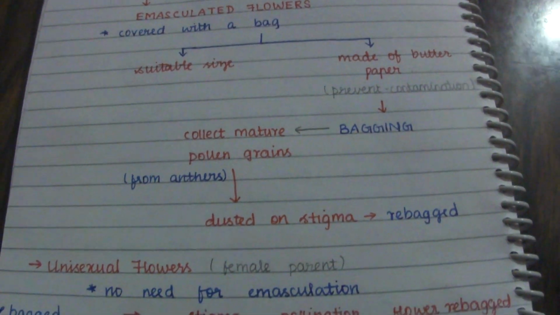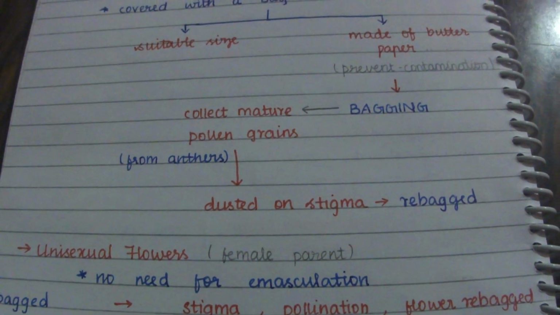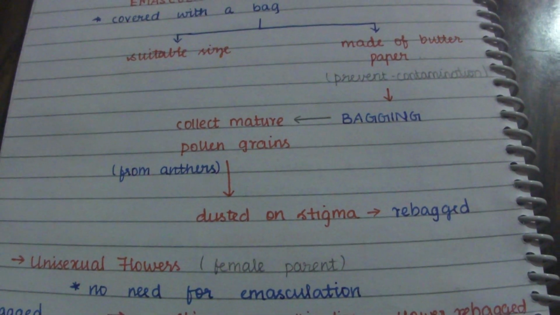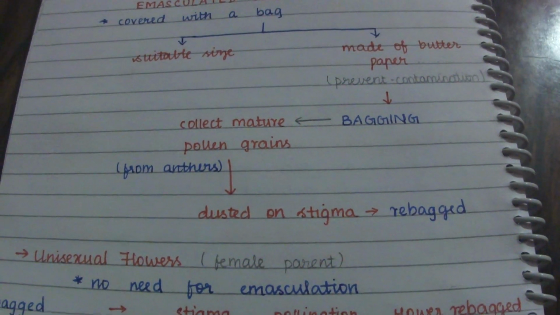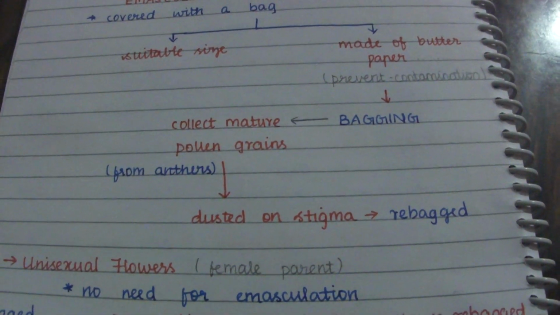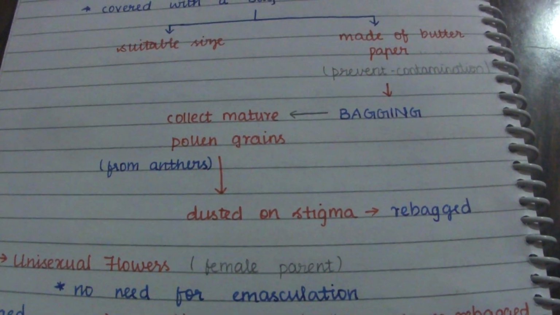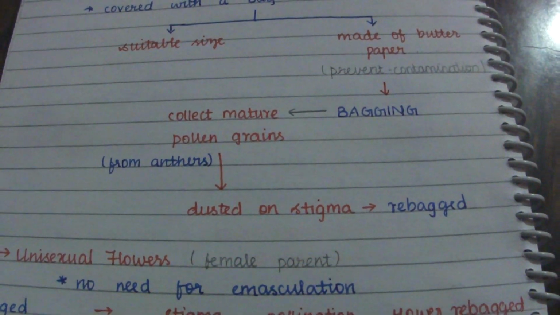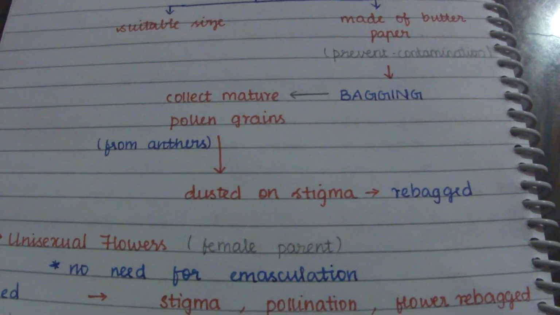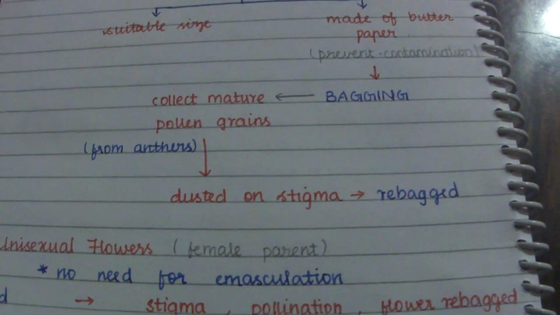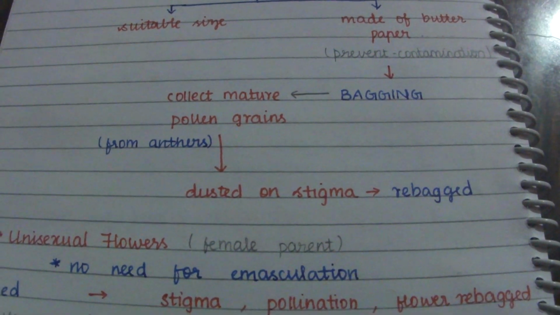So after bagging, we come to the stigma of the bagged flowers. We would have bagged the emasculated flowers, and the stigma of those bagged flowers would attain receptivity. Then we collect the mature pollen grains from the anther, dust them on the stigma, and rebag it. So this is the technique of emasculation and bagging, used to achieve artificial hybridization.